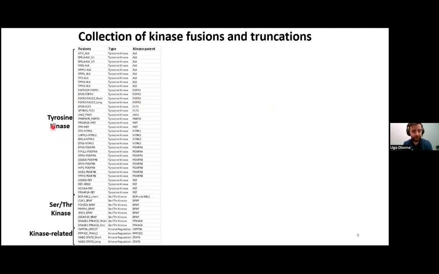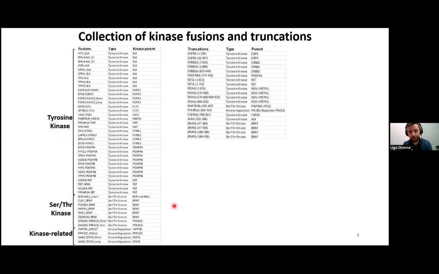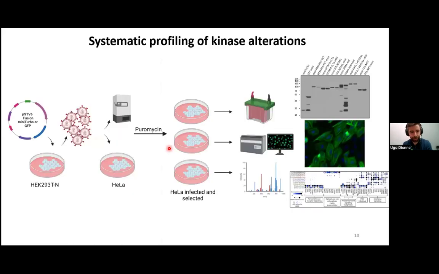Many of those are tyrosine kinase fusions, and they represent pretty well the different kinase domains that are frequently found in cancers. We also have some serine-threonine kinase and some SH2 domain-containing fusions. Importantly, we have also assembled a small collection of around 20 kinase truncations that are found in cancer. This allows me to compare the molecular mechanism used by the truncation of a kinase versus the fusion of a kinase. We started this project in kind of a screening approach.